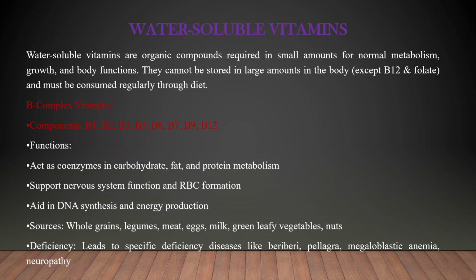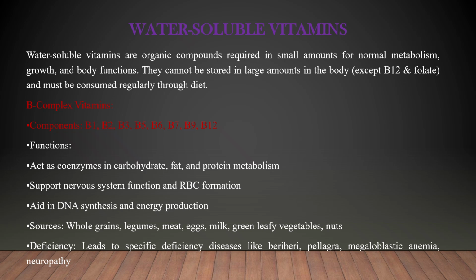And B complex vitamins are of different types. They are categorized into B1, B2, B3, B5, B6, B7, B9, and B12. The main function of vitamin B is to act as a coenzyme in carbohydrate, fat, and protein metabolism, and to support the nervous system and RBC formation, and aid in DNA synthesis and energy production.